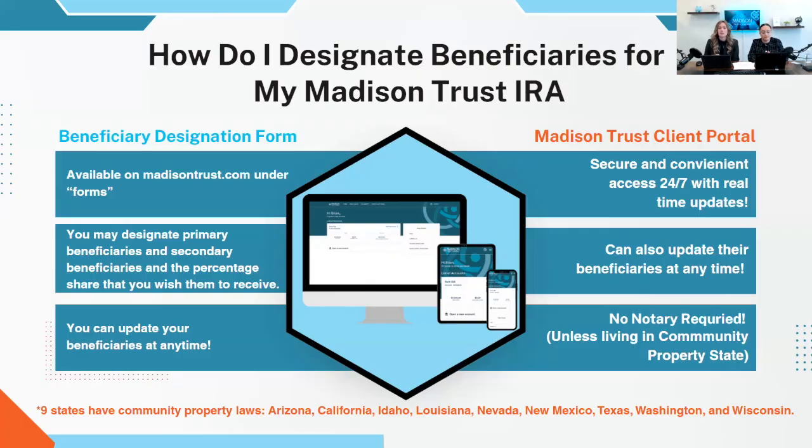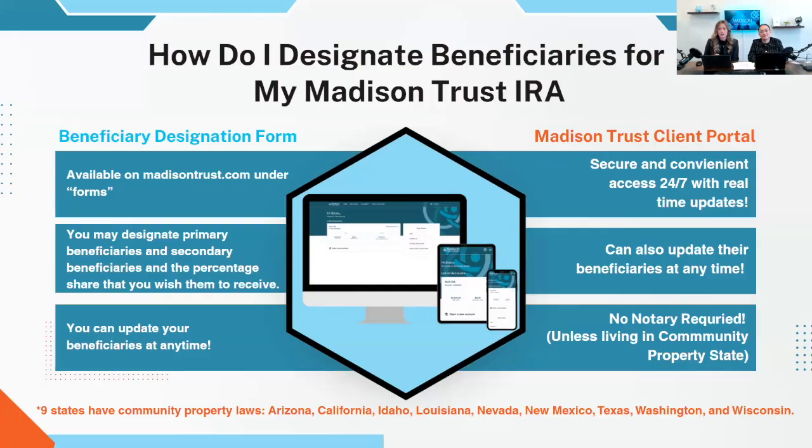The simplest, secure, and convenient way to update your beneficiaries would be to log into your client portal. It lets you update it in real time, and there are security steps with your client portal, so no notary is required. There is an exception there, but I'll elaborate in a bit.